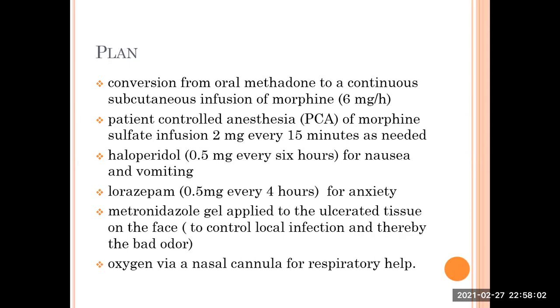Now plan. As Mr. Halbert's pain is worsening with progression of disease despite treatment with methadone, we shift him from methadone to continuous subcutaneous infusion of morphine 6 mg per hour with patient controlled analgesia of morphine sulfate infusion 2 mg every 15 minutes as needed. For nausea and vomiting and anxiety, we will continue with haloperidol 0.5 mg every 6 hours and lorazepam 0.5 mg every 4 hours. As the patient is also suffering from ulcerated tissue, we may give him metronidazole gel.